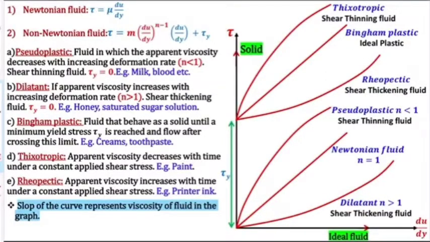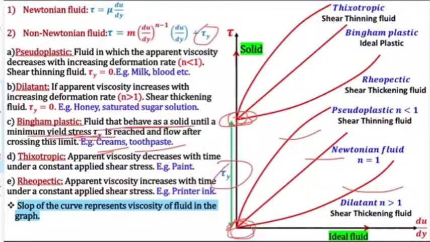Now, next comes Bingham plastic. So, what is Bingham plastic? It is a fluid which behaves as a solid until a minimum shear stress, tau y, is reached, and only then it will start flowing. If I talk about cream or toothpaste, initially they look like a solid, but a minimum shear stress is required. See, it is starting from here, not here. Pseudoplastic, dilatant and Newtonian fluids start from here only, because they do not require this minimum yield stress.